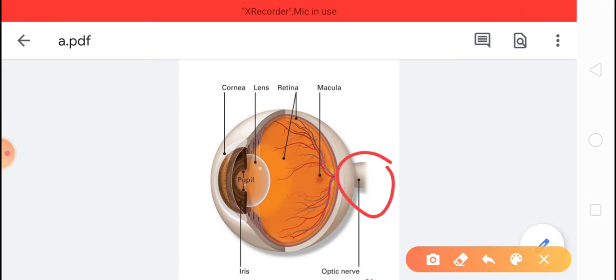This is the optic nerve. It carries the messages from the eye to our brain. It means the optic nerve connects the eye to the brain. That's all about the parts of our eye structure. Children, you have to draw this structure of the eye in your copy on the drawing page.